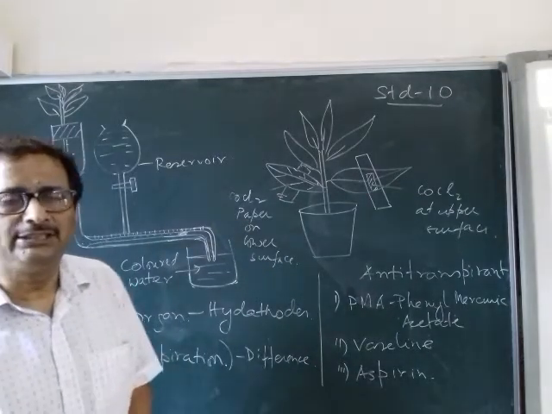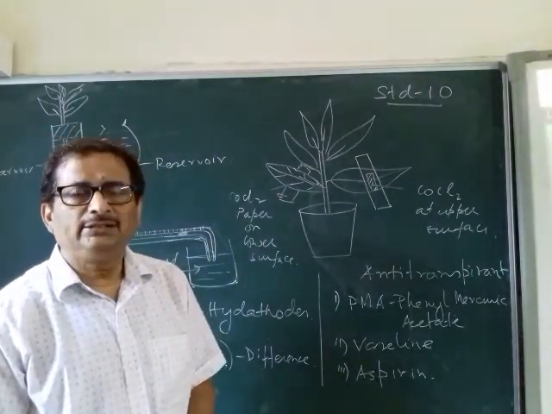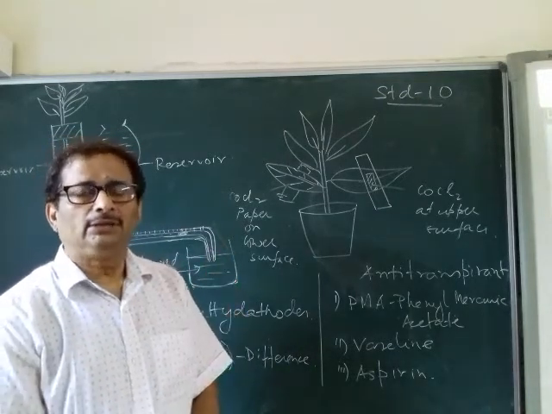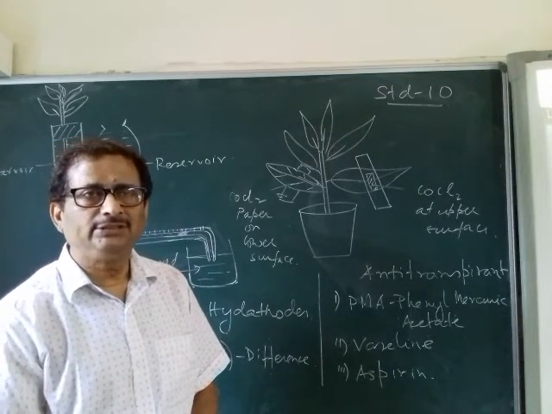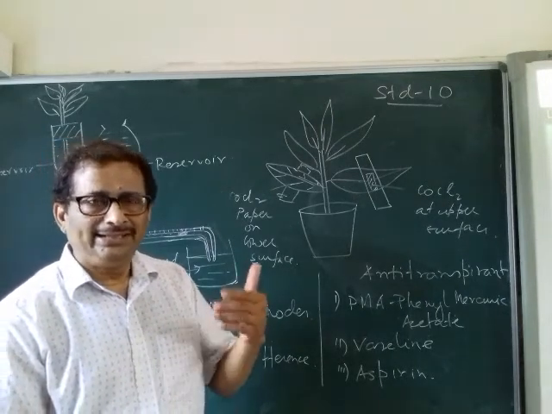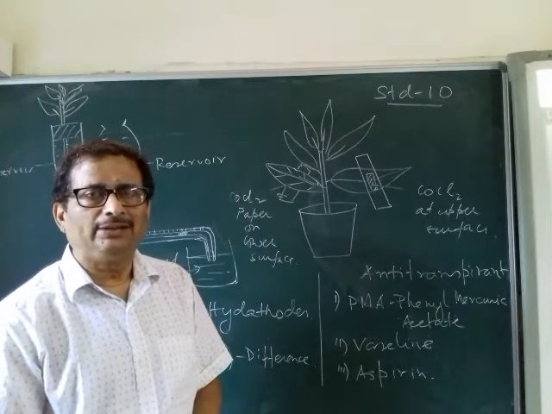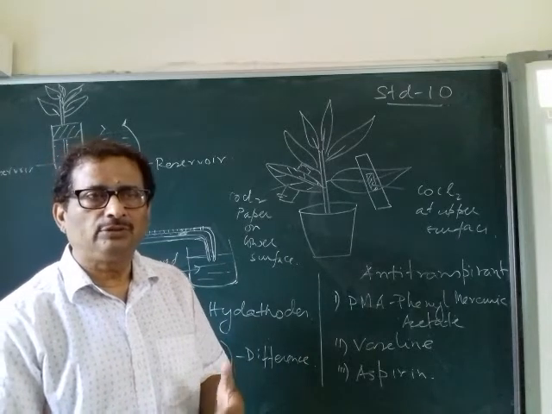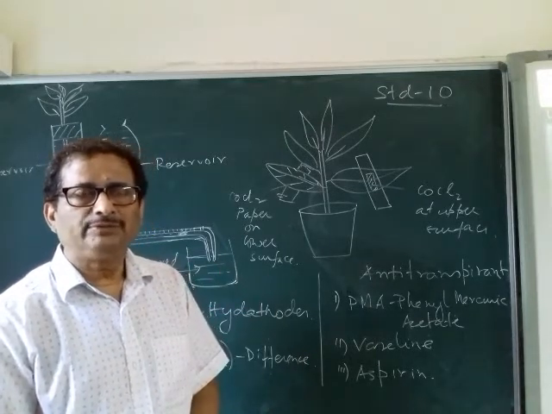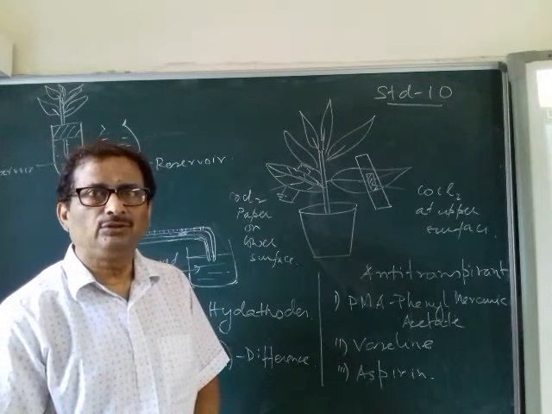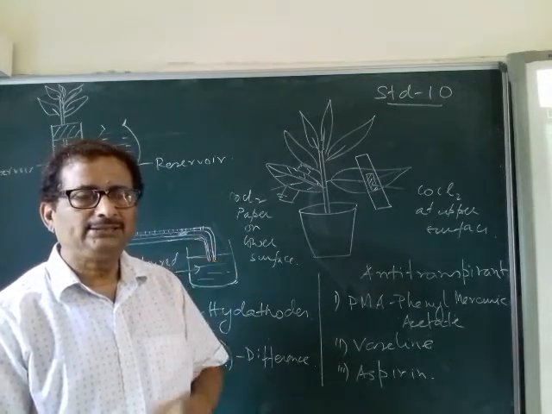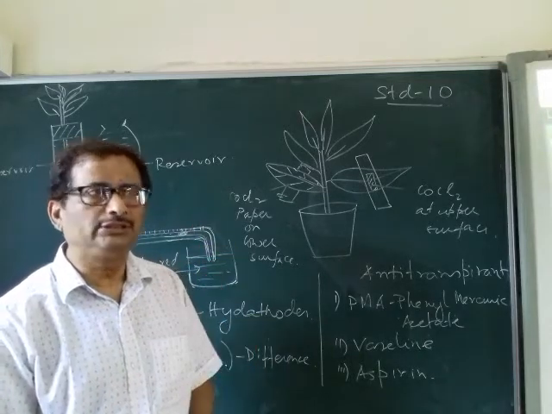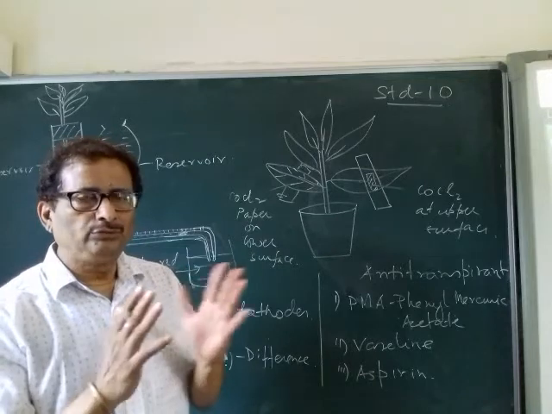I told you about guttation and transpiration. Guttation is a phenomenon which takes place during the night or early morning, and transpiration is a phenomenon which takes place in the daytime, mostly in the afternoon. Now what is guttation? Guttation is the process of giving out water in the form of solution from the veins of the leaf, and it occurs due to the root pressure or the turgor pressure. So the two phenomena are different.